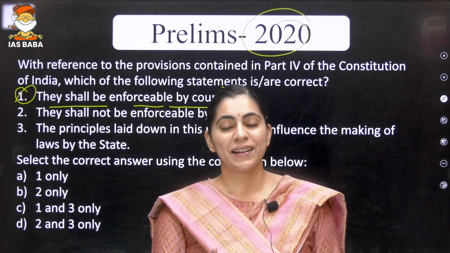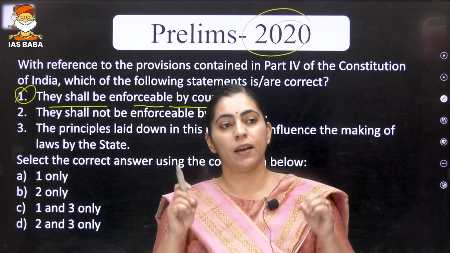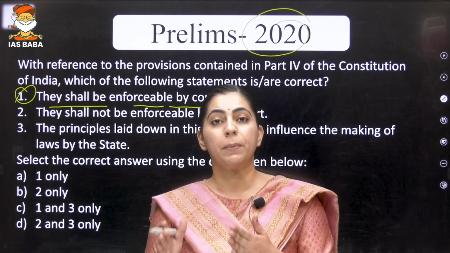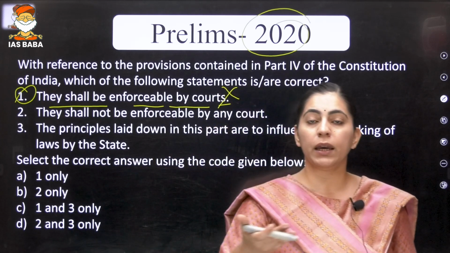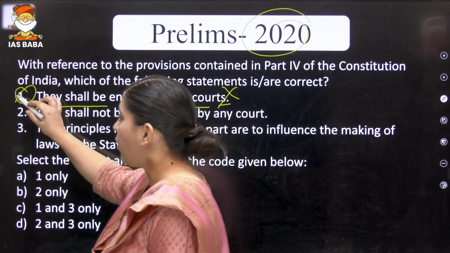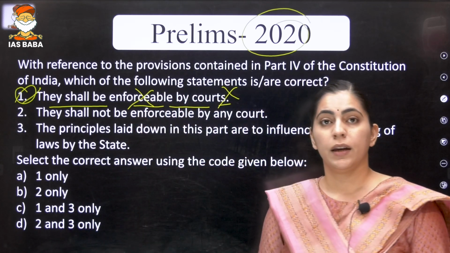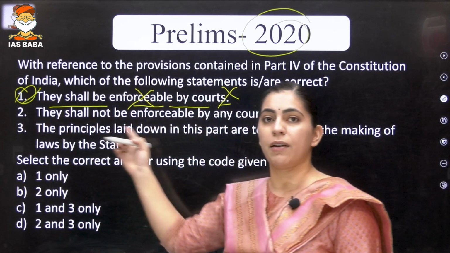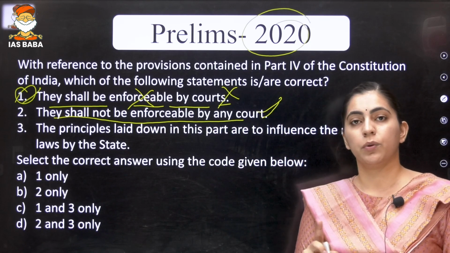So you can understand that from polity as a subject, if you are solving the PYQs, you can be guaranteed that almost 5 to 6 questions you are able to solve just by understanding the previous year questions from polity, because the ideas in the Constitution are repeated again and again by the UPSC. Is it clear? So the first statement, we have already discussed in the 2015 prelims, is wrong. They are not enforceable by court. The second statement itself says that they shall not be enforceable by any court. A similar thing was repeated in 2015.